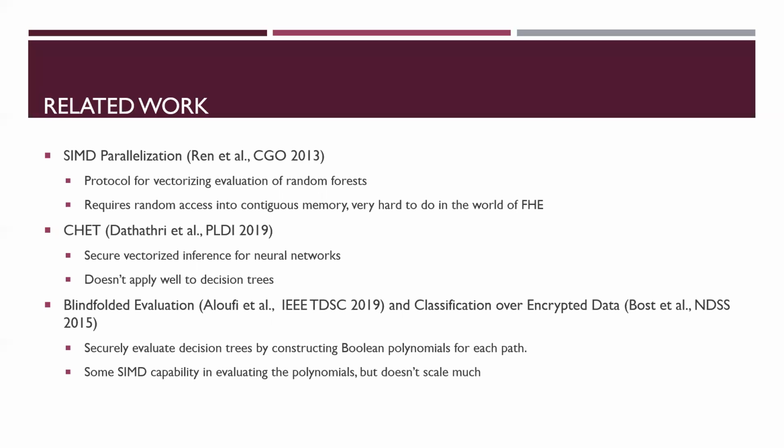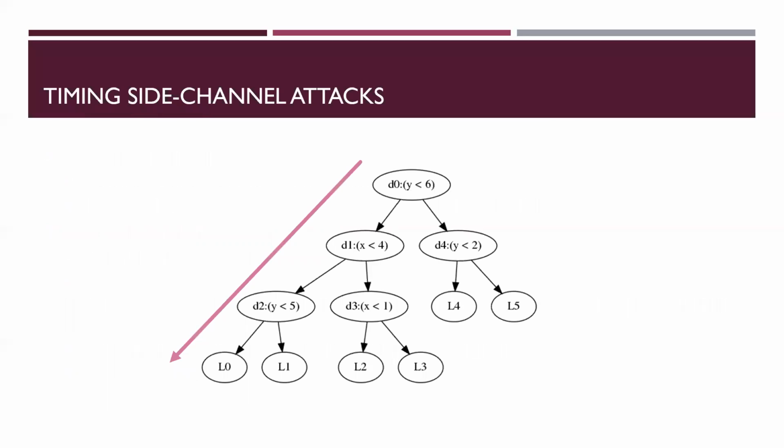Surprisingly, preventing timing side channel attacks gives us an opportunity to do better. A timing side channel attack occurs when an attacker can determine some information about the path taken through the tree by measuring the execution time. If one branch of a decision node is much deeper than the other, sequential evaluation will take much longer if it follows that branch. By measuring the amount of time a classification result is produced, the attacker can determine whether the longer or shorter path was taken.